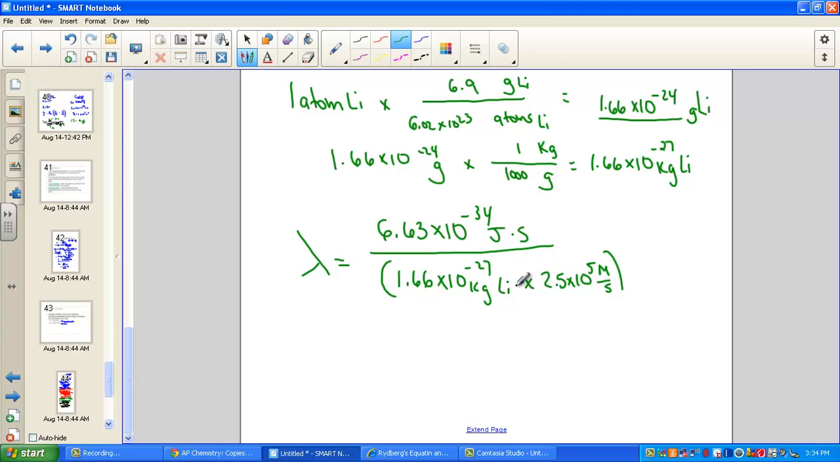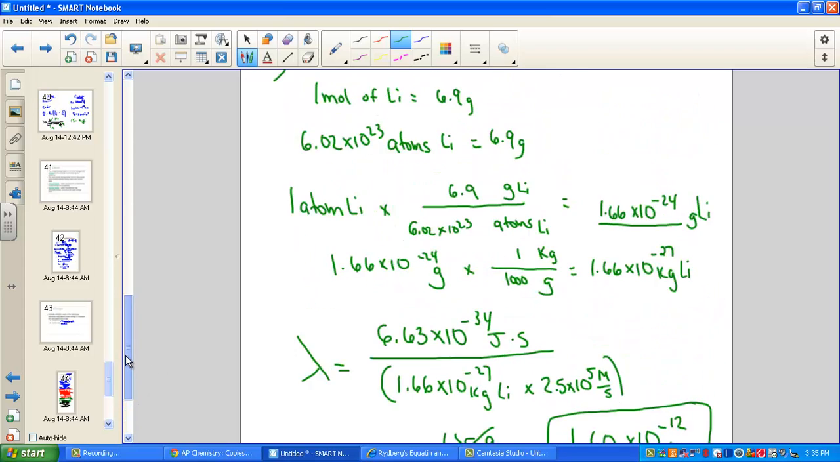And let's hit for a common answer. 6.63 e negative 34 divided by the product, means use parentheses, the product of 1.66 e negative 27 times 2.5 e5. Close your parenthesis. In this wavelength, 1.597, I should round better, 1.60 times 10 to the negative 12th meters. You might want to slide that into nanometers, but this would be fine.